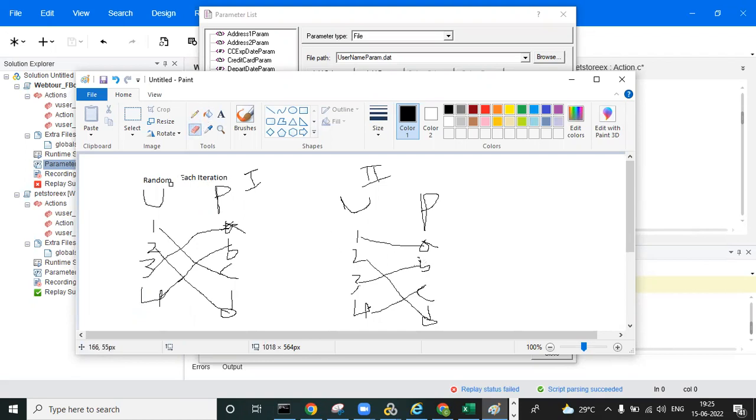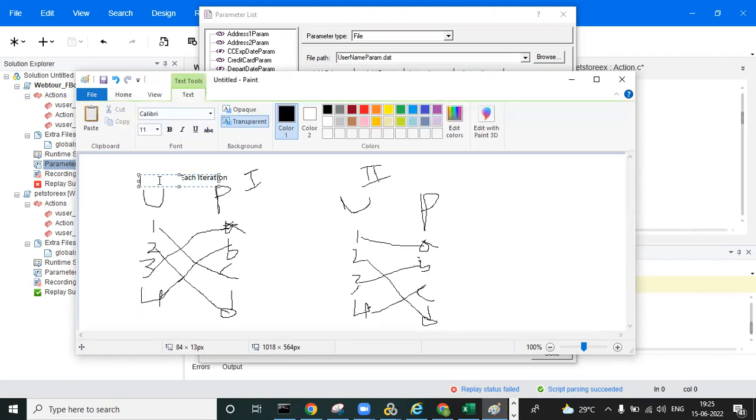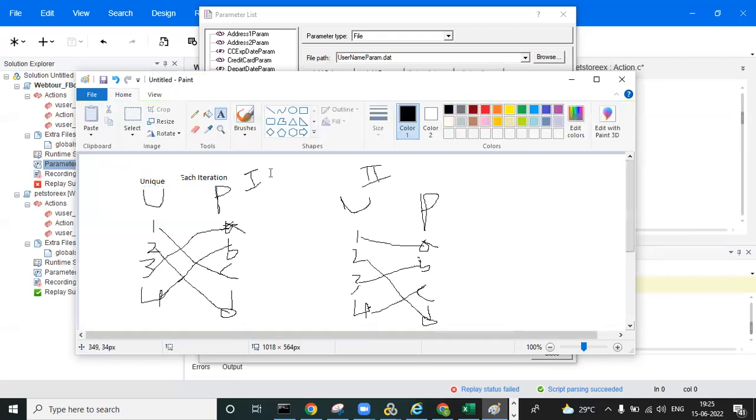Yes, sir. So now we'll go into one more, which is unique each iteration. First thing, what does unique mean? Every user has to pick the first unused data point. So what is that? Every user has to pick the first unused data point. First unused data point means what?